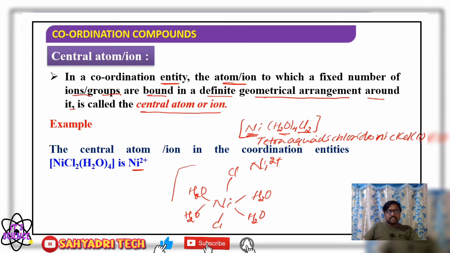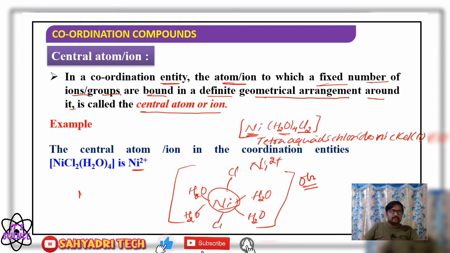In a coordination entity, a metal atom or ion is bound to a fixed number of ions or groups in a definite geometrical arrangement around it. Here six species are present. What is the geometry? As I said, octahedral. They are arranged in an octahedral fashion.